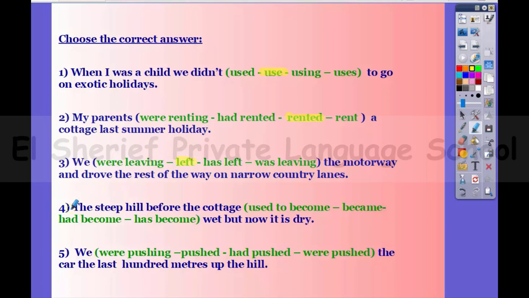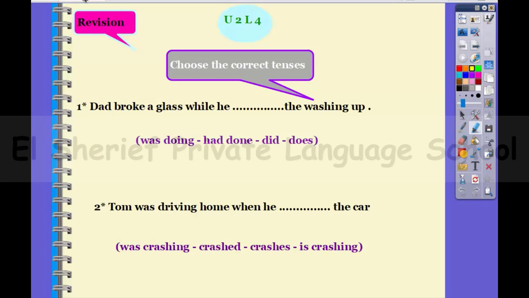Number 4. The steep hill before the cottage. Wet, but now it is dry. So it's going to be used to become. Number 5. We the car the last 100 meters up the hill. So it's going to be we pushed. Okay, so that's it. Let's move to lesson 4.